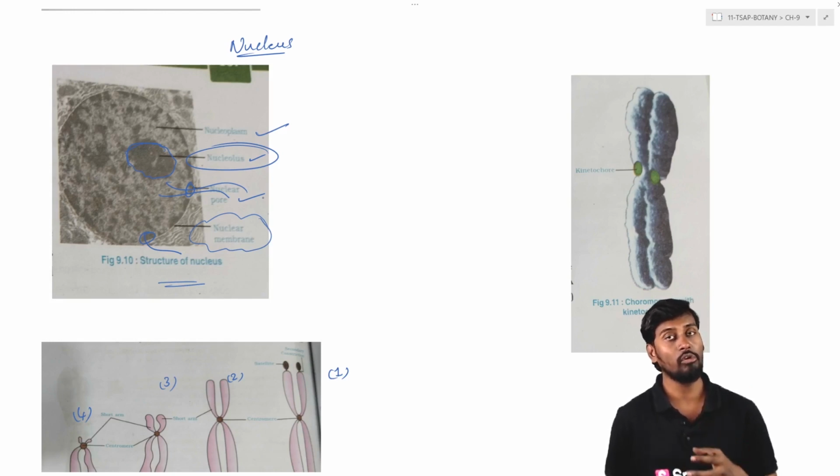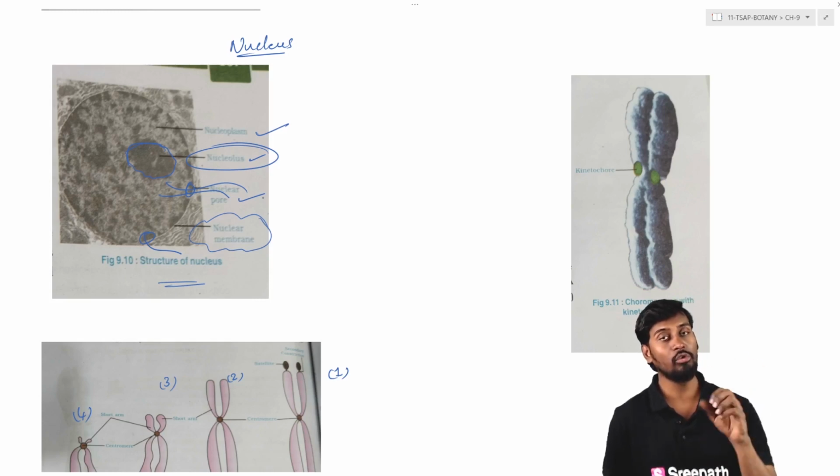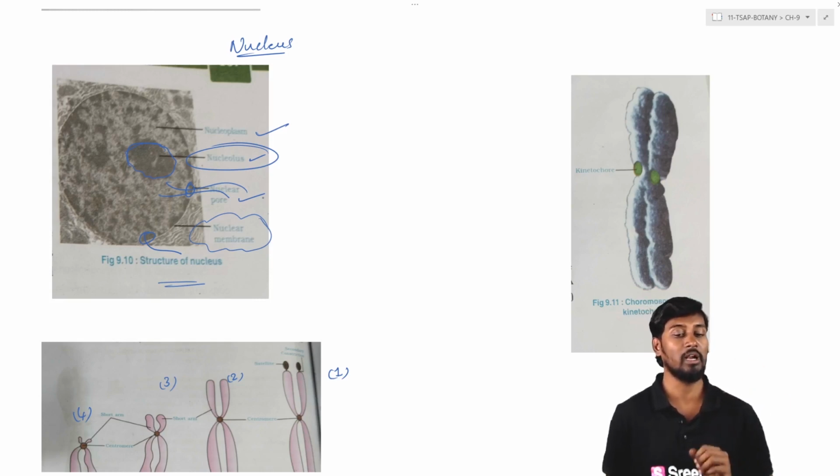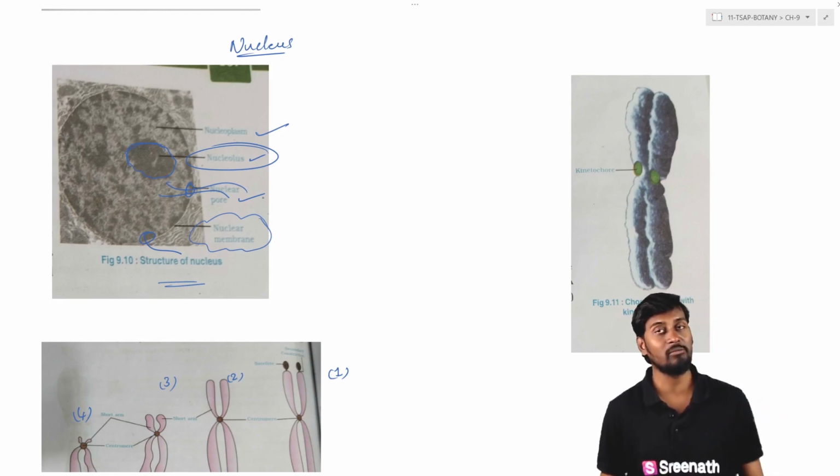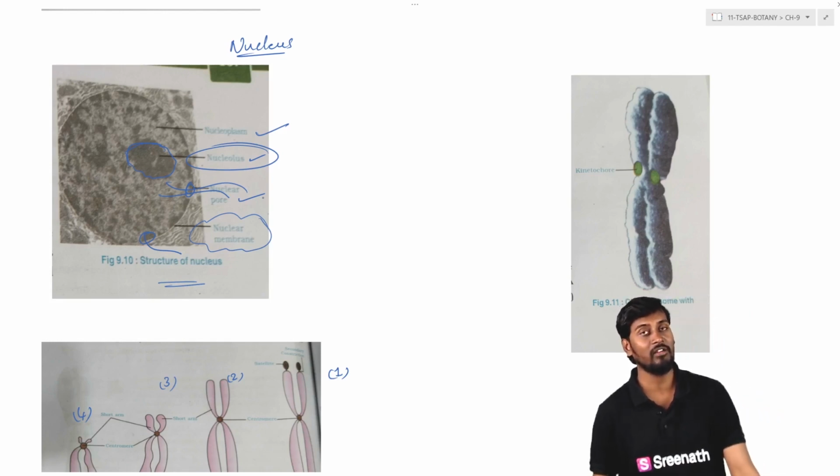Also, the nucleolus is the dense stained body present within the nucleus. The nucleus is densely stained, and within it the nucleolus is even more densely stained. The nuclear pore complex is involved in communicating with the rest of the cell, that is the cytoplasm of the cell, where we can see the export and import of RNA molecules.